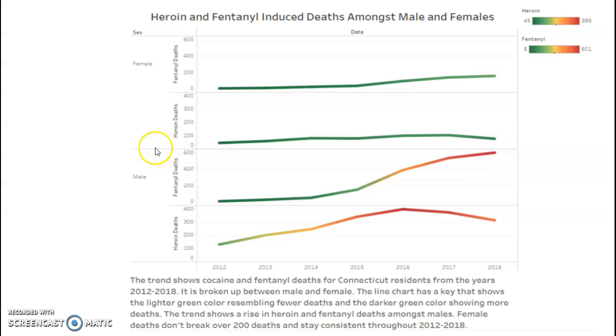This one shows the sex between female and male. As you can see, female doesn't even break over 200 deaths from this 6-year span. Same with heroin. And for fentanyl, for males, it seems like it's rising very steadily at an alarming rate, while heroin was rising and now it dipped a little bit in the last 2 years.